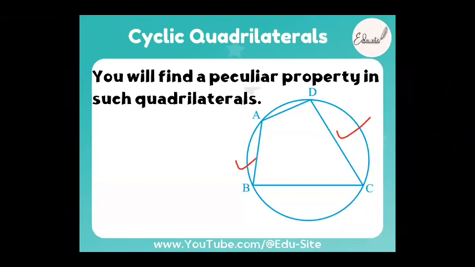Fine. Please define again. What is a cyclic quadrilateral? All the points A, B, C, D of the quadrilateral lie on the circle, right? On the circumference, the surface of the circle. That's all. They lie on the circle. All the points A, B, C, D of the quadrilateral lie on the surface of the circle, so it is called a cyclic quadrilateral.